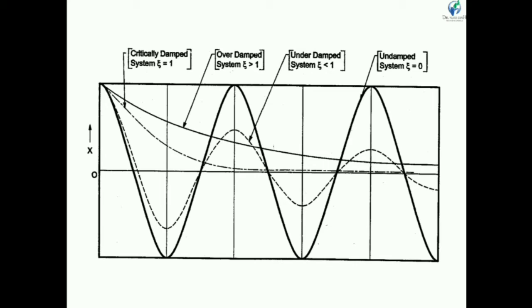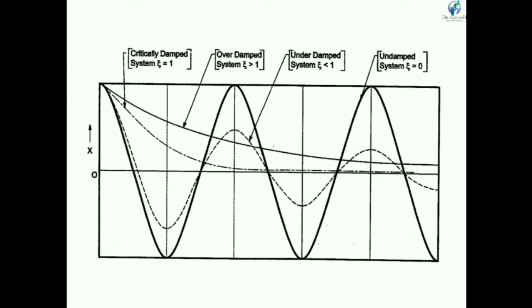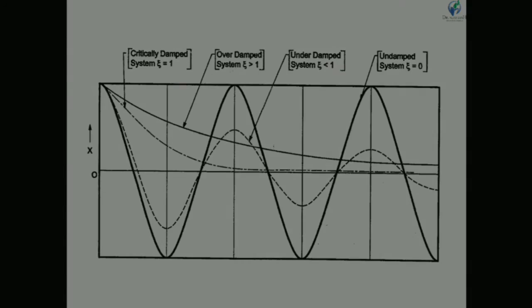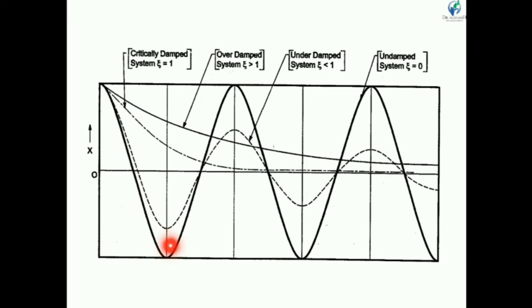Now let us see the critically damped system, overdamped system, underdamped system and undamped system using the graph. This graph is a periodic motion. The amplitude of vibration is constant in every cycle, so there is no decrement in the amplitude of vibration. Such a vibration is called undamped vibration because there is no damper, so zeta is equal to 0.